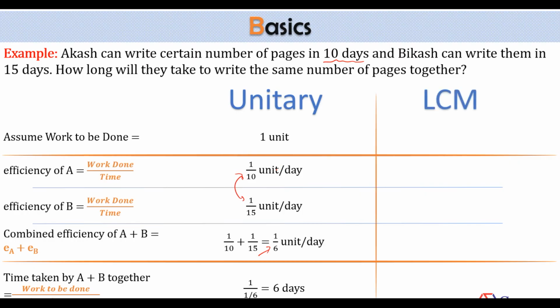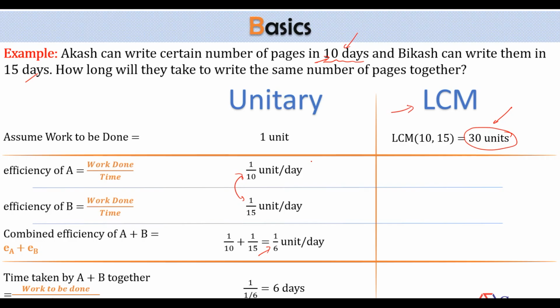What is the next one? We call it LCM method. This method will be applicable in most of the questions, I can say 99% of the questions. The reason is here I'll be changing the work. Work would not be taken equal to 1 unit. It will depend on the given values, like 10 and 15 are given. So let's assume that the total work is the LCM of 10 and 15. Since in the second method your work will always change, you cannot take it equal to 1 unit. So let's assume that the total work is 30 units and Akash can do that work in 10 days.